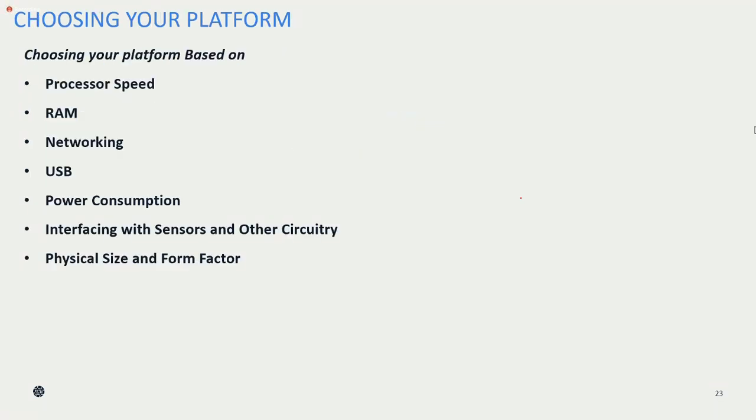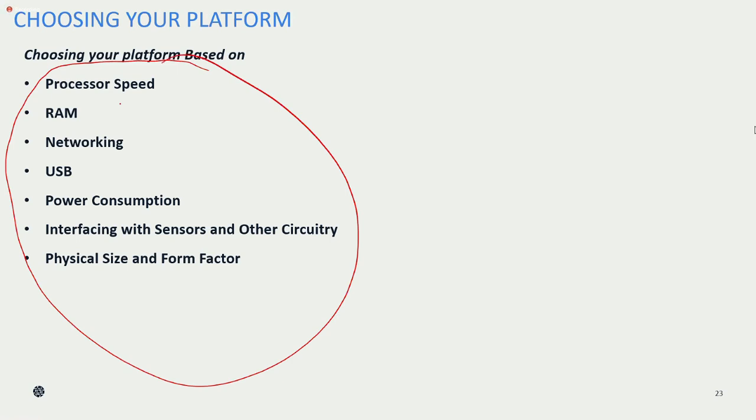Now if you see here, choosing of your platform. Your platform can be chosen depending upon all these parameters. These are the parameters you need to look into. The first parameter is the processor speed, okay. This is nothing but the speed of your processor. We will discuss each and everything in detail, but remember the first one is the processor speed. First and foremost you need to look at the speed of that particular processor used in the IoT device.